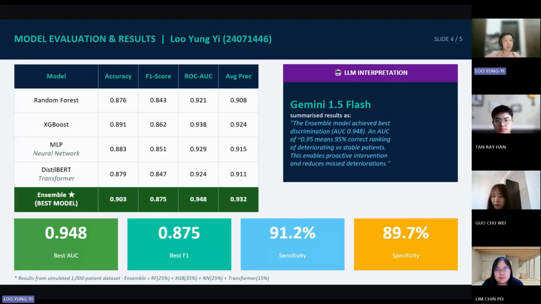So we are talking about 91.2% sensitivity and 90.7% specificity. By integrating those LLM and text features, we actually boosted the AUC by about 3% over the standard models. We are catching the crash before it happens.